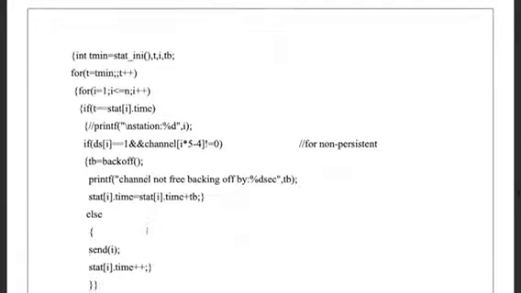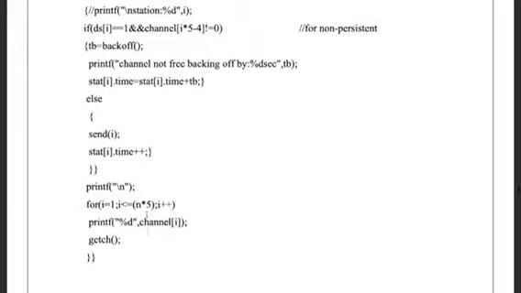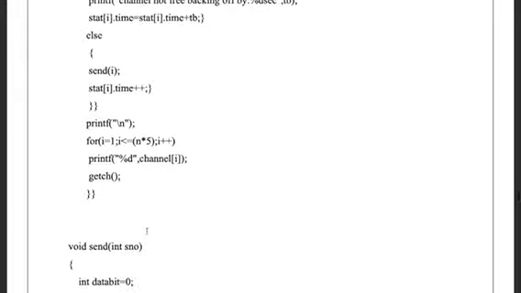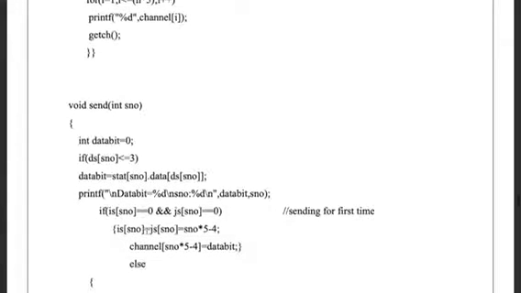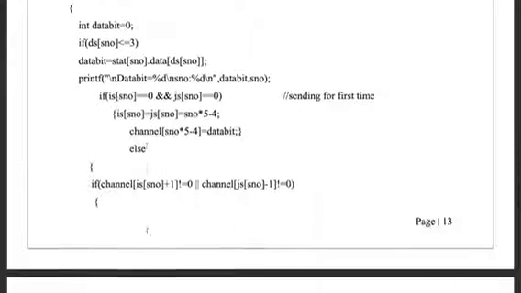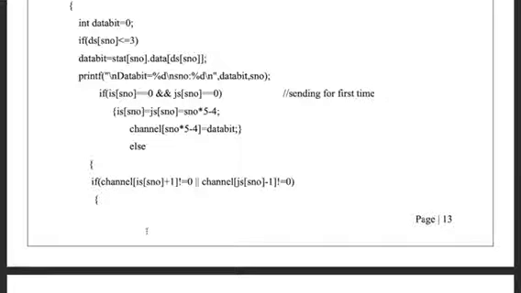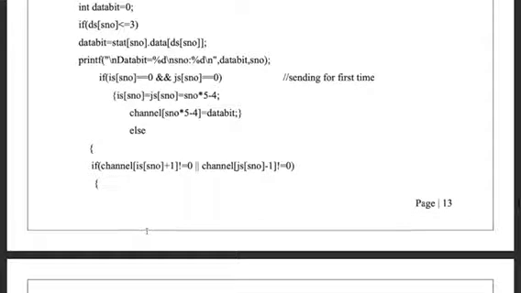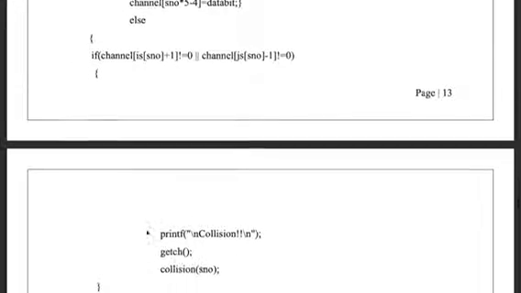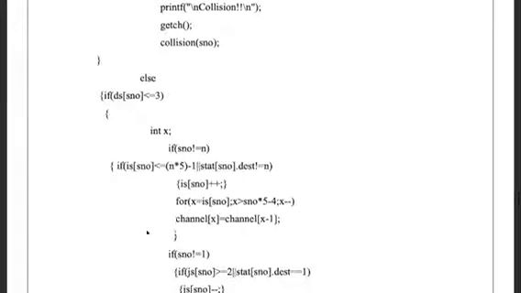If the starting time of the ith station is not equal to 0, then we break the loop, and we assign the minimum time as x if x is greater than the current time of the ith station. Then we print the corresponding time, and as I said earlier, the send data function is used to determine from which station to which station the data is sent. And here for non-persistency, if the destination address of the ith station is equal to 1, then backing off occurs. If no backing off occurs, fine; else if backing off occurs, then we increment the time variable, and we print the entire channel array. The send method is used for the actual transmission, from where to where the data is sent.